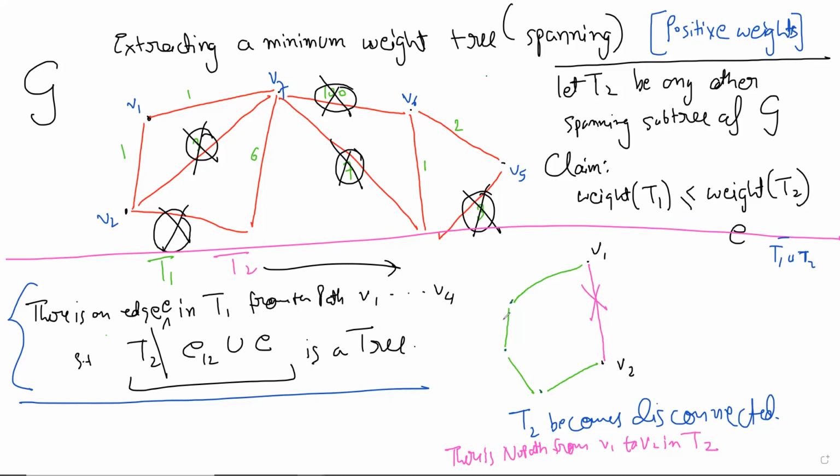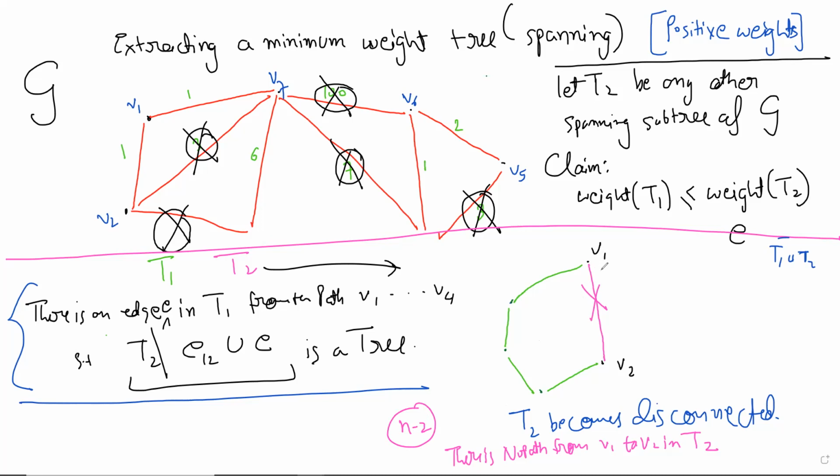Now our graph T2 has n minus 2 edges, and certainly it has no cycles. So it has 2 connected components, right? And we want to join them.